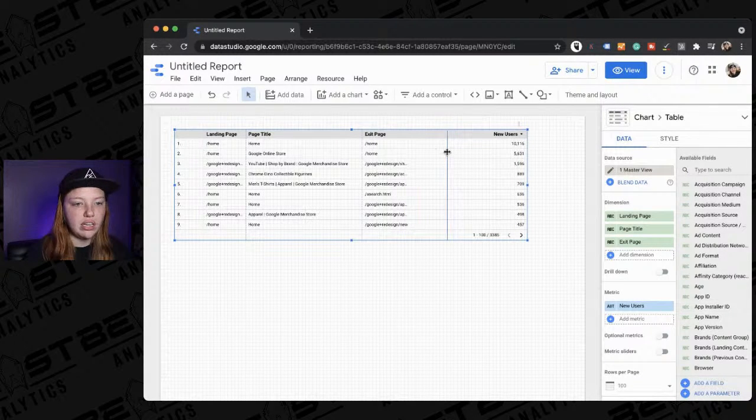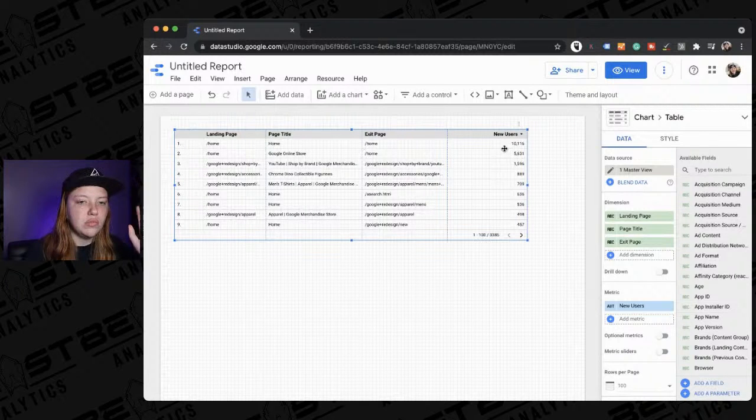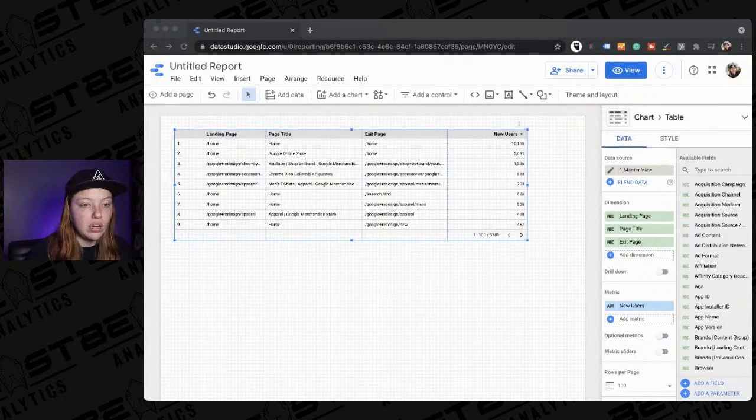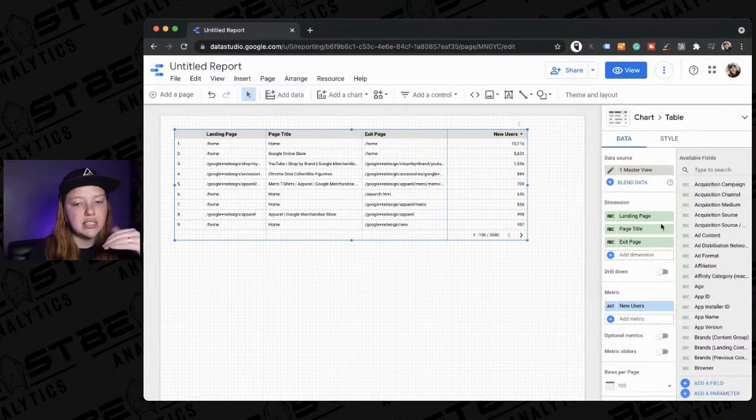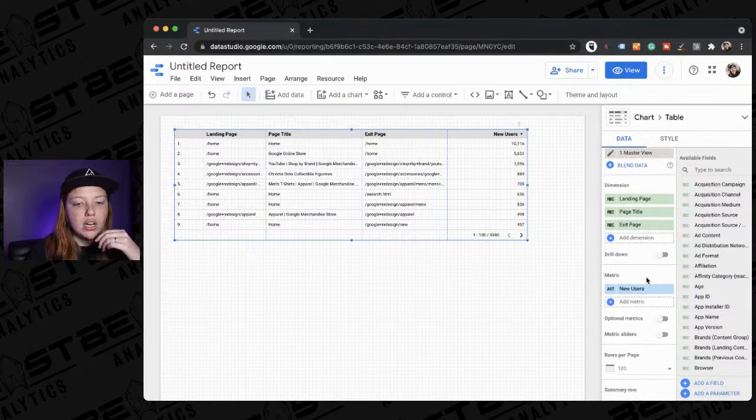So what we're seeing right here is new users who landed on the home page and exited from the home page, right? We can see that's 10,000 people. We can see that 5,000 people landed on the home page, went to Google Online Store, and then exited from the home page as well, right?